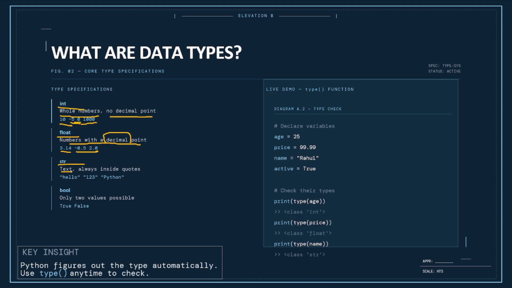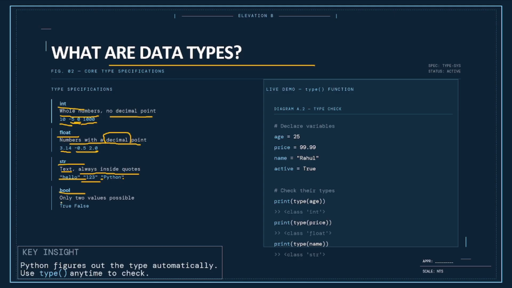String is text, like your name, college name, and all. We have covered this, but I am revising here so you get a glimpse of these data types. Like this, you can see here, a string is always inside quotes. You can see these are in double quotes. These are important because of this, Python knows what we have to print. If you write print of something in double quotes, Python will print it. So a string is in double quotes, and this 1, 2, 3 is a string.